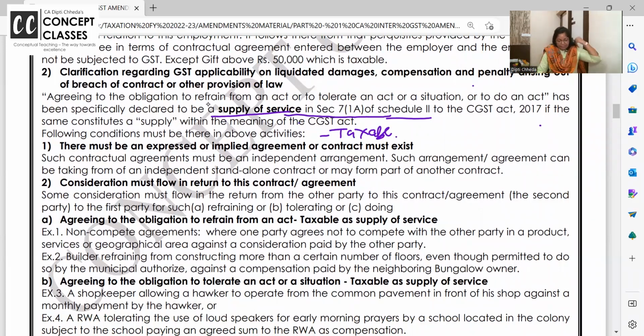Okay, let's read ahead. There must be an expressed or implied agreement or contract must exist. Whatever reason you are paying the compensation and breach, that should be very clear in the contract. And the intention should be that it should happen. Such contract agreement must be an independent arrangement. Such an agreement can be independent alone or may form part of another contract. Sure.